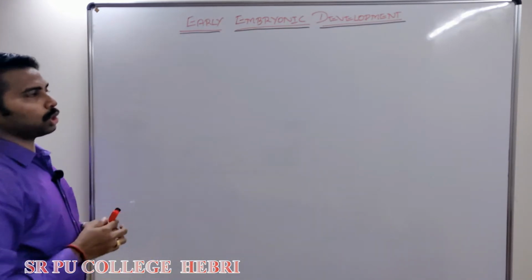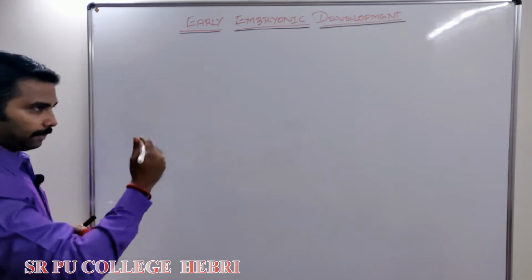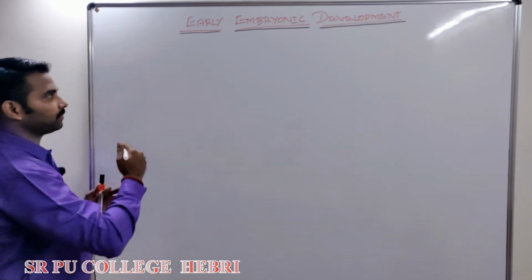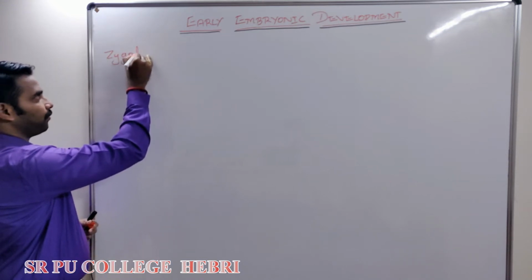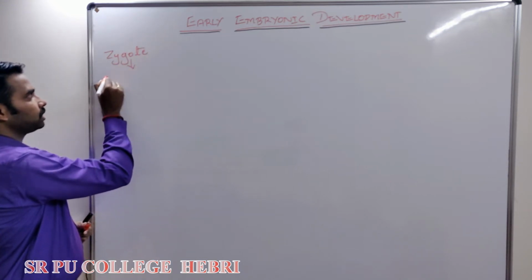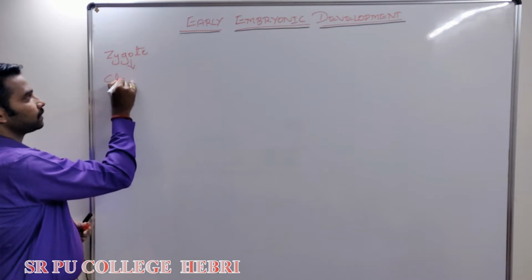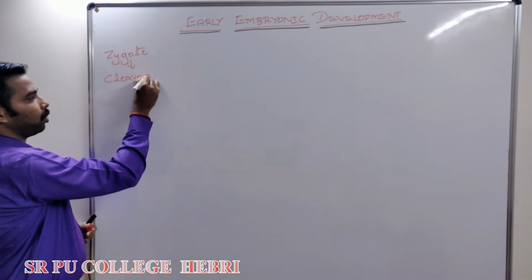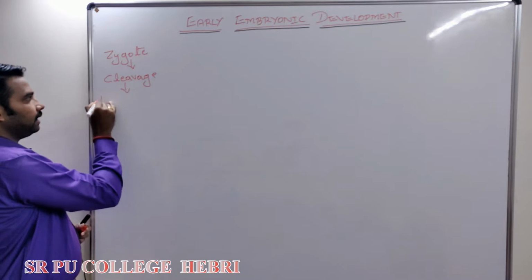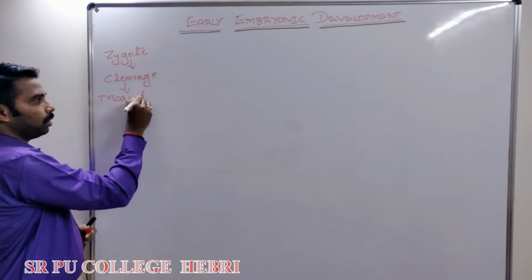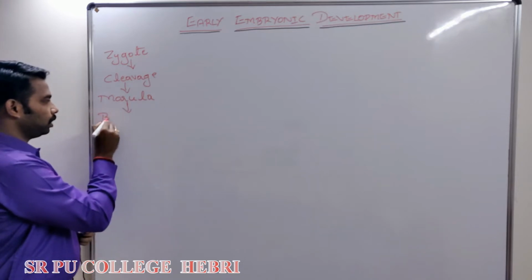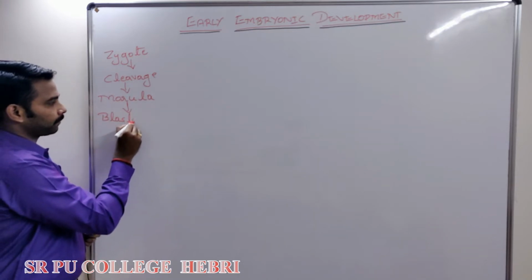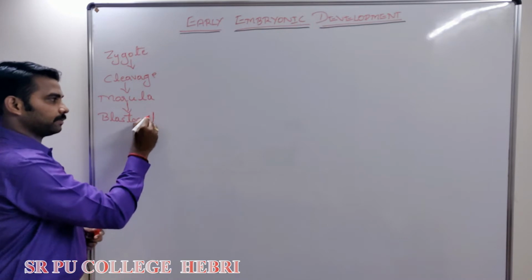The initial stages of the development are, once the zygote is formed, this zygote undergoes a process called cleavage, then it gets converted to morula, and the morula, a stage of the embryo, grows into blastocyst.